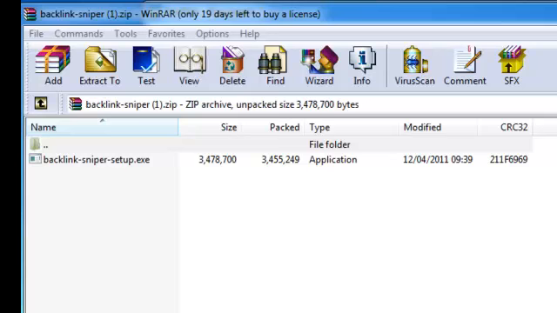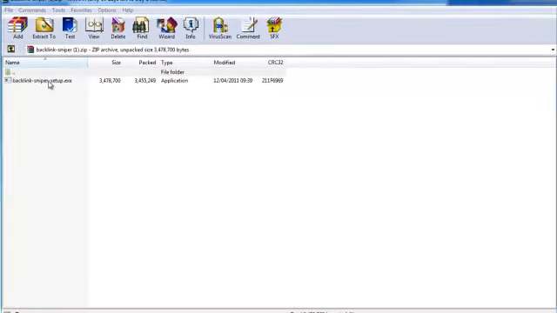Right, demonstrating how to use Backlink Sniper. When you've downloaded the file, you'll have a zip file called backlink-sniper.zip. Open up that zip file and double click on the setup file within.